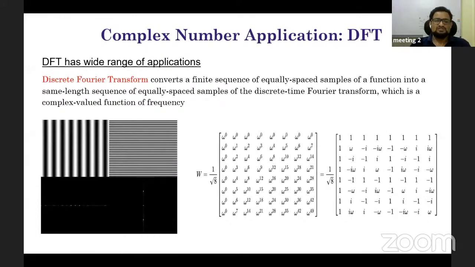So the concept is transformation from one form to the other, and the main driving principle behind this Fourier transform is the complex number. You can see that I have already written this matrix. This matrix is used to convert from the spatial domain to the frequency domain, and this is the matrix which is most popularly used in JPEG compression.